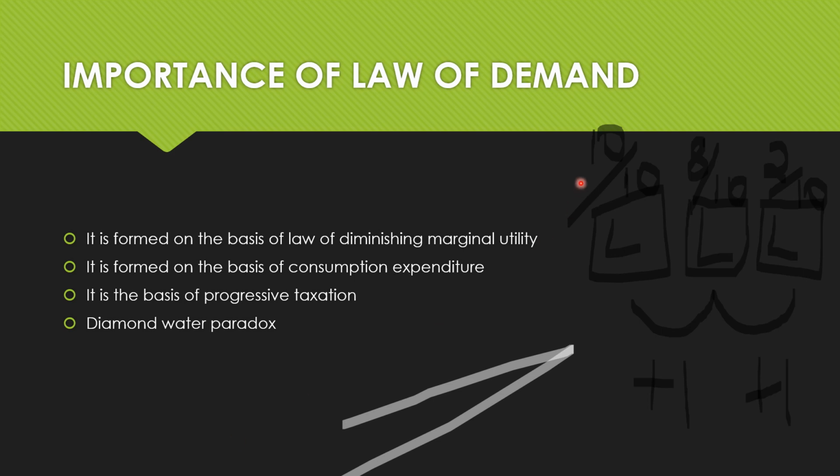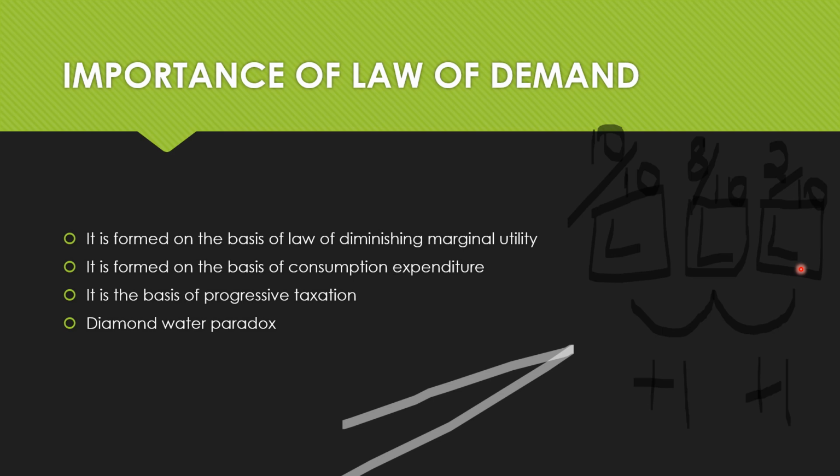In here, we are noticing that initially I was fully satisfied with the first packet. In the second packet, my satisfaction level is 8 on 10. Third packet, I just don't want to eat this, so I'm giving a rating of 2 out of 10. So with every additional unit of Lays, my satisfaction level is dropping. Satisfaction is nothing but marginal utility.